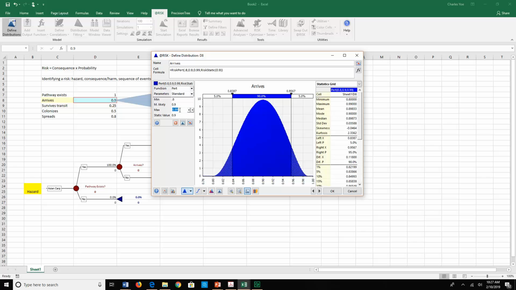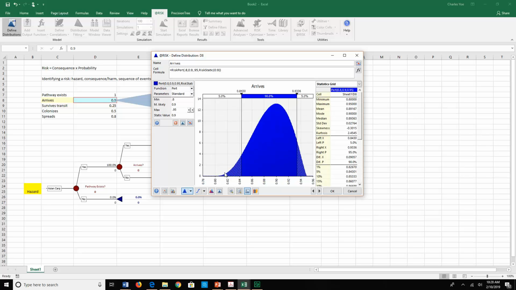It's no more than a 0.95 chance. And it's most likely going to be a 0.9 chance. So this is a picture of my knowledge uncertainty. This variable probability, sometimes it happens, sometimes it doesn't, is actually an unknown value, and this is what I believe it to be. This is the shape. So I click OK.